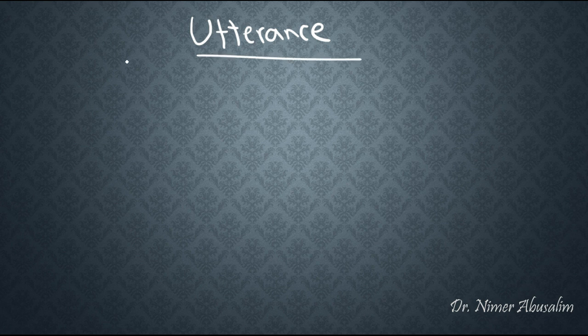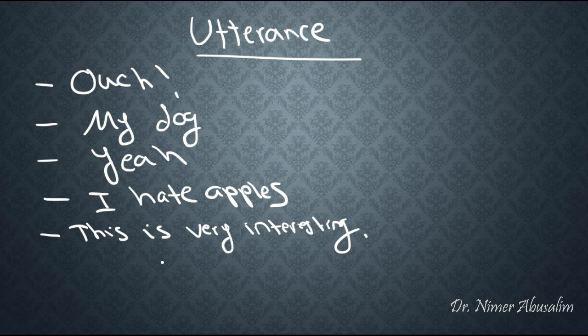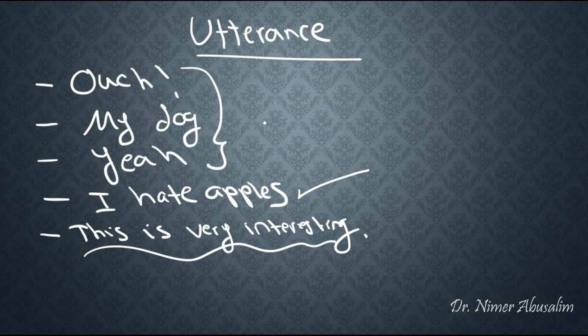Now back to our utterance. The following are all examples of utterances. 'Ouch,' 'my dog,' 'Yeah,' 'I hate apples.' This is very interesting. If you notice, all of these are what we just call utterances, but they are not all of equal length. In this one, we actually have an entire sentence as well. But in the first three, they are not complete ideas, they are not complete sentences. But regardless, they are still considered to be utterances.